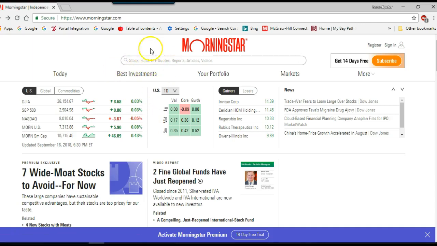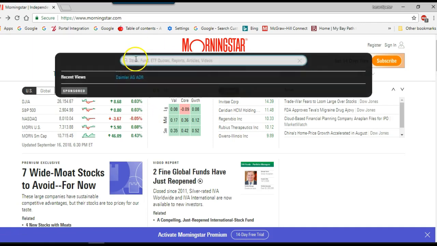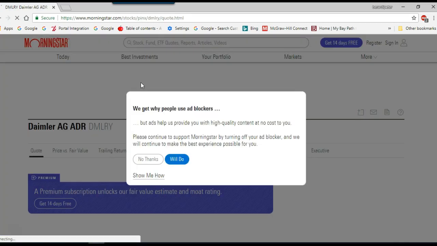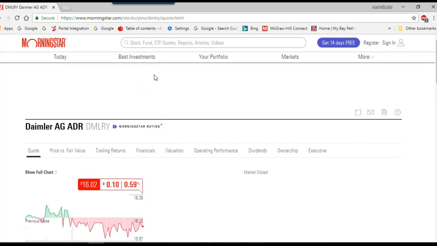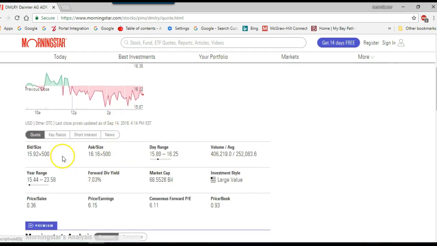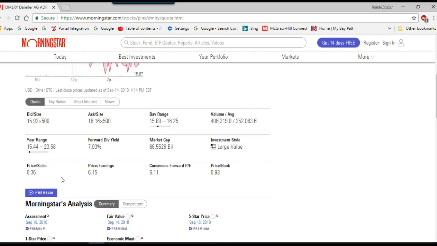So what I'd like to do is research Daimler AG. Now Daimler AG is Daimler Automotive. It's a German company that we all know. They make Mercedes-Benz.